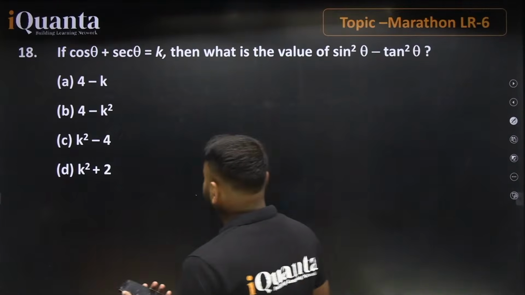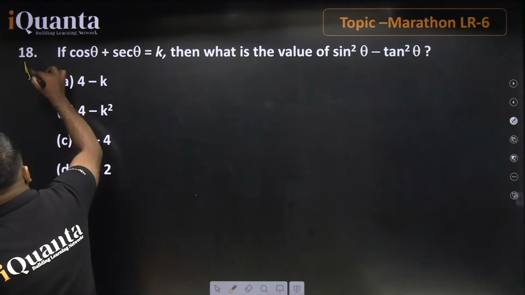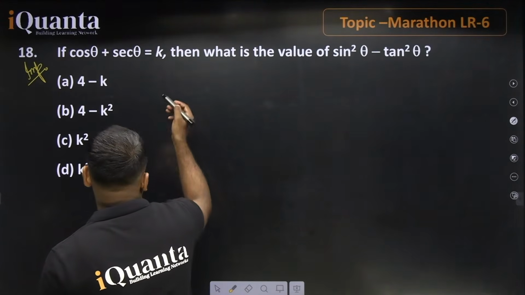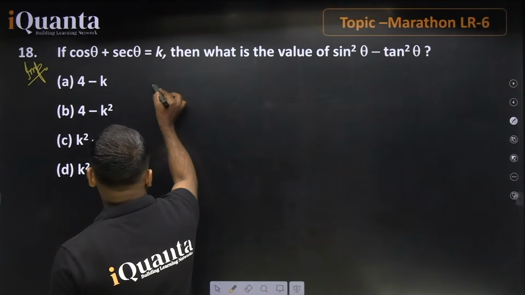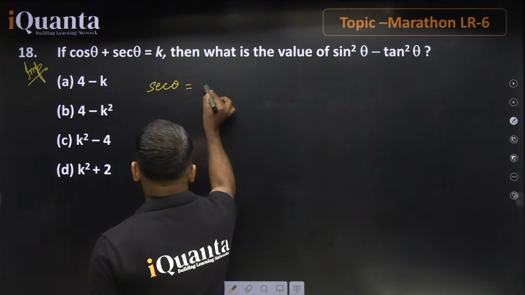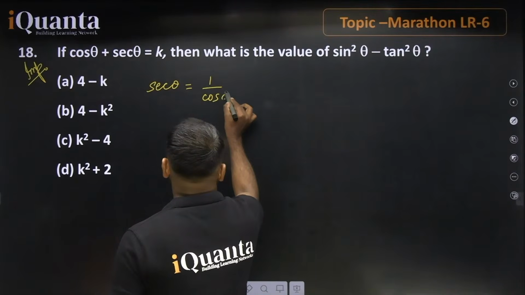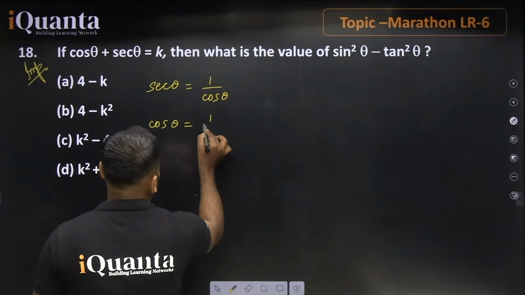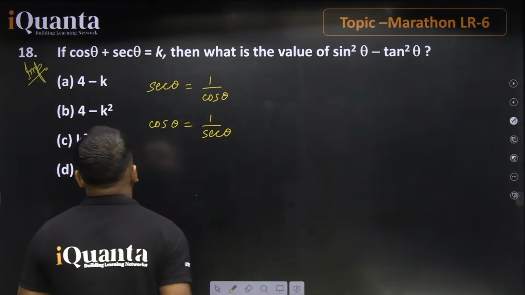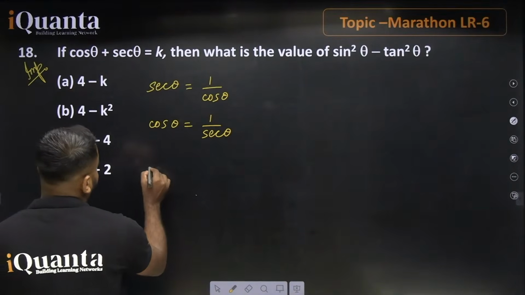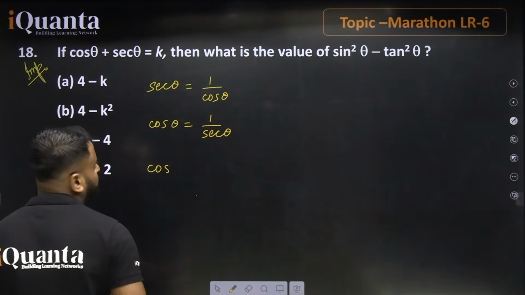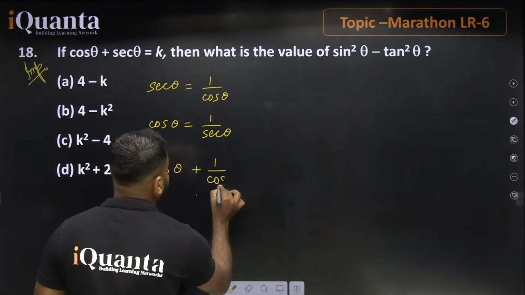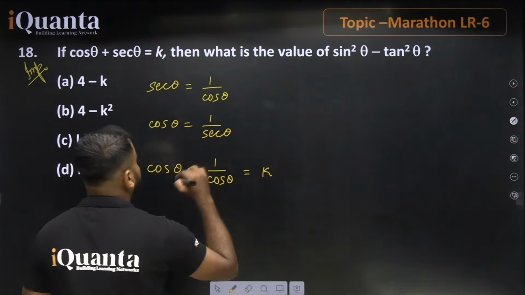I'm just going with the solution. I think this is one of the good questions. Talking about cos theta and sec theta, we know that sec theta is equal to 1 upon cos theta, or vice versa, cos theta is equal to 1 upon sec theta, correct? So the portion we are writing is cos theta plus this value 1 upon cos theta, and this is already k, right?